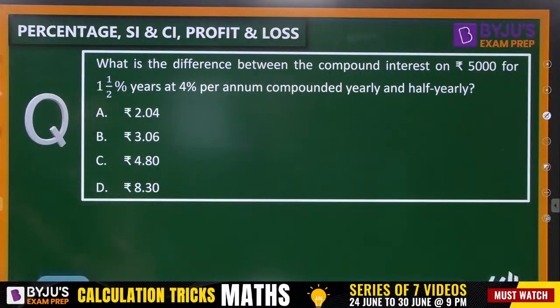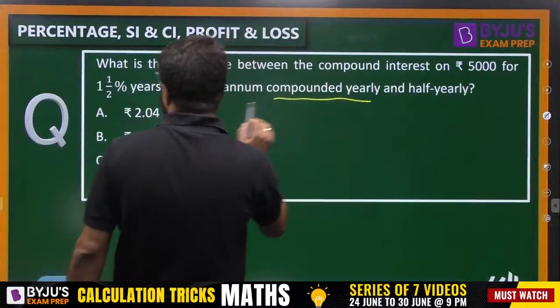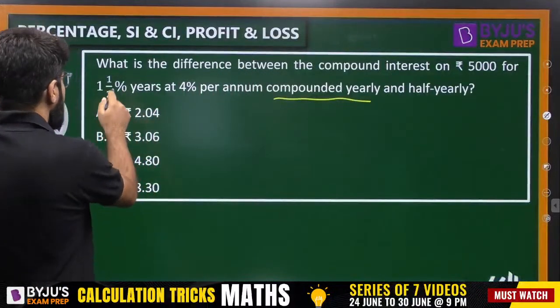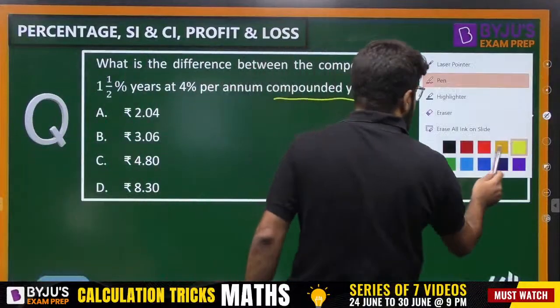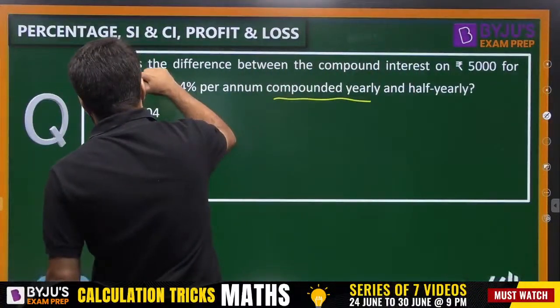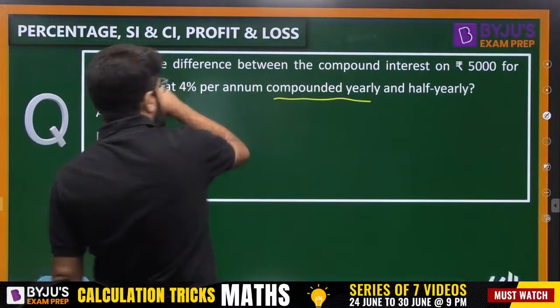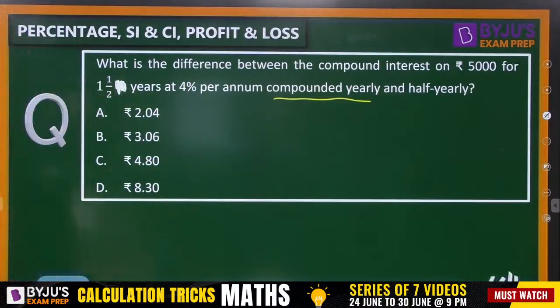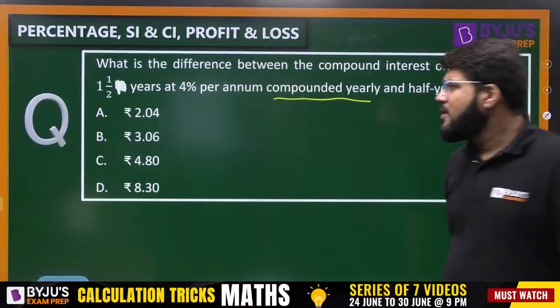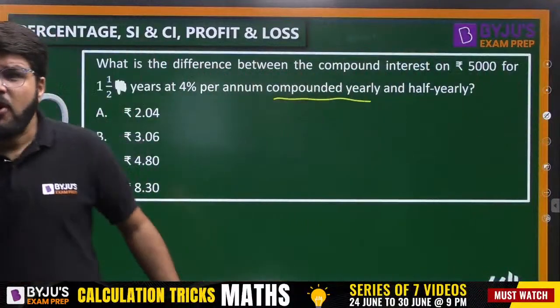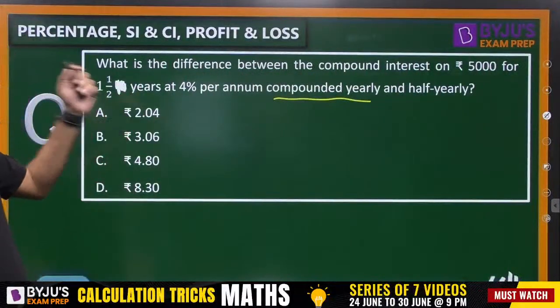Now see, if it is compounded yearly, but the total time that is given is 1.5 years. This is not a percentage, okay? It is 1.5 years. The time is 1.5 years, and now the interest is compounded yearly. What to do? The time is not in complete years, but the compounding is done yearly.